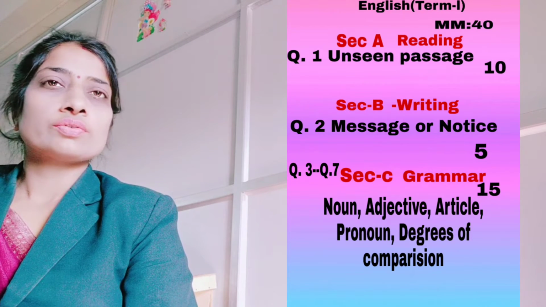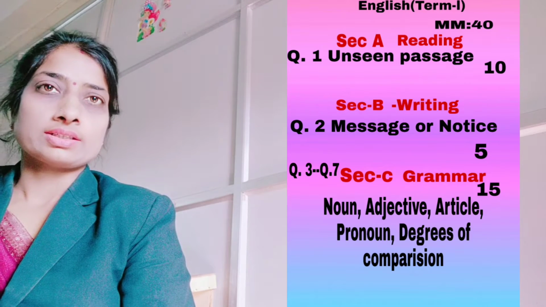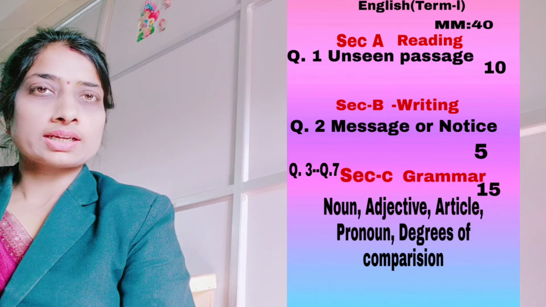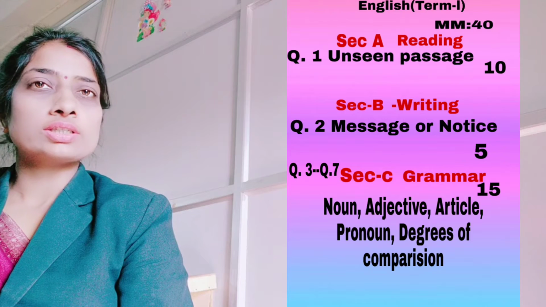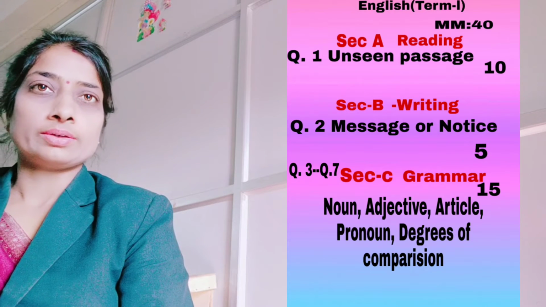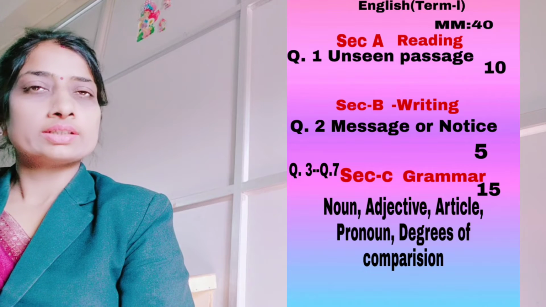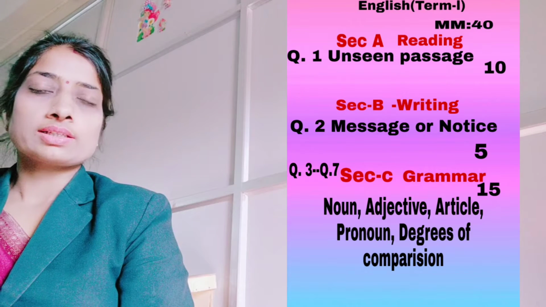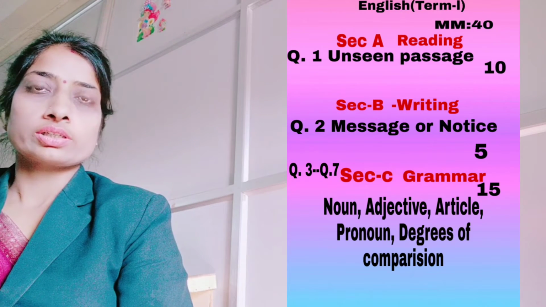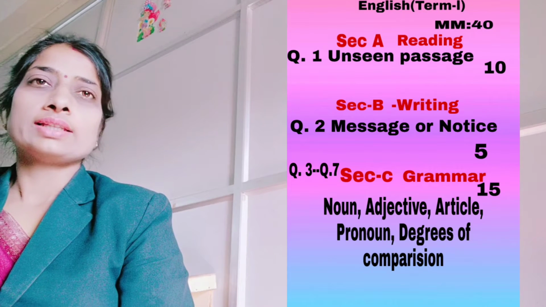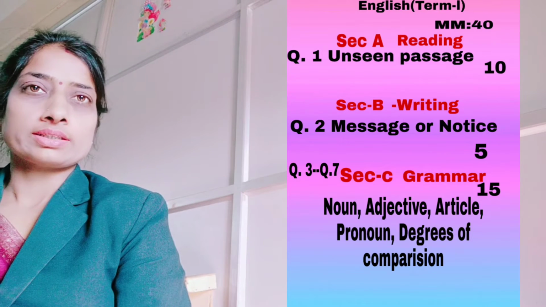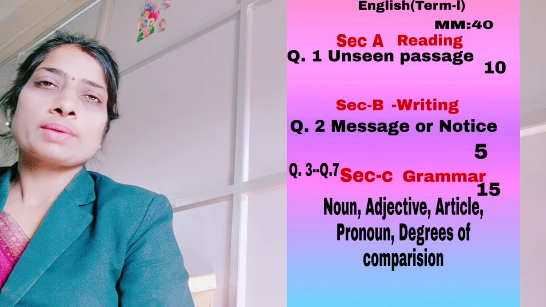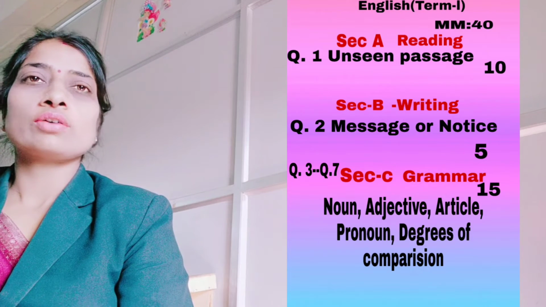The first question will be your unseen passage, which is in section A. Here you will be given a passage. Unseen passage means that you have not studied or read it earlier. Based on the unseen passage, some objective type questions will be given to you. You have to read the passage, find the answers from it, and write the questions and then the answers. Clear? This unseen passage consists of 10 marks.